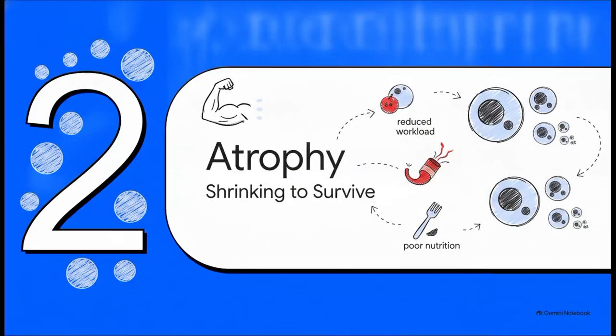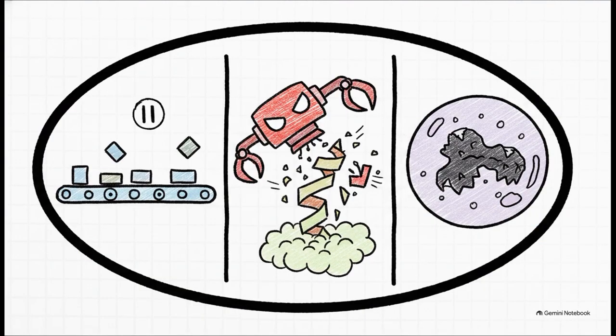Moving right along to Section 2. Atrophy, shrinking to survive. So, when cells face a reduced workload, a restricted blood supply, which we call ischemia, or just poor nutrition, they shrink. It makes sense, right? If the body can't afford to maintain a large cell, the cell downsizes. But it's not just some passive deflation. It's a highly regulated, very active process.